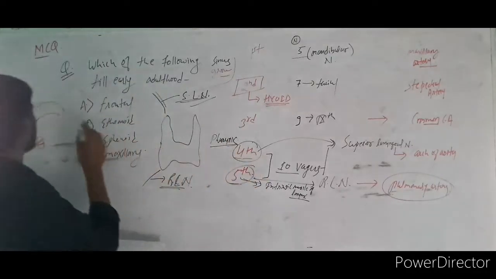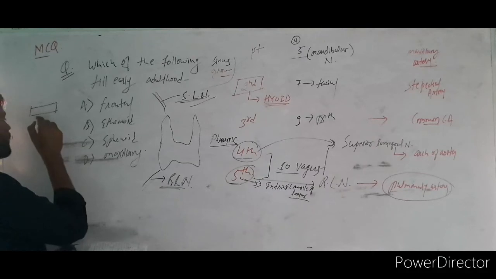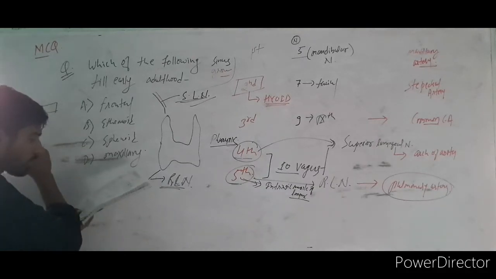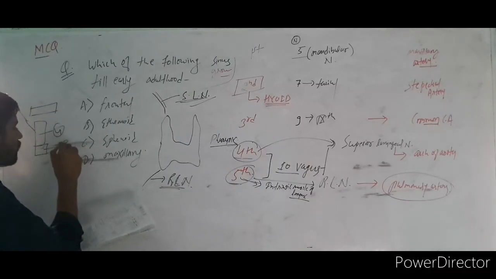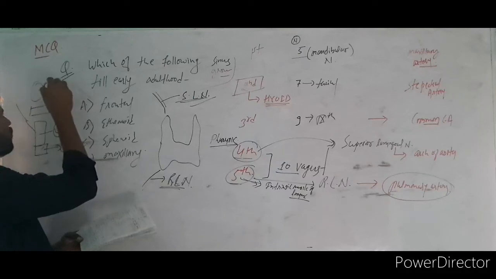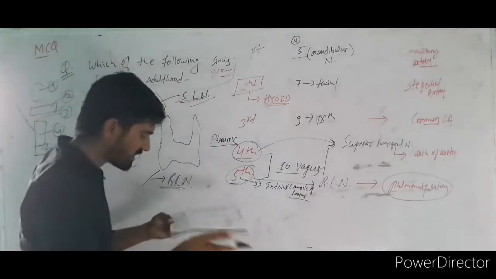Now make one rough diagram. Hyoid is here, second. After that, stylopharyngeus. Pharynx is here, so this is the fourth pharyngeal arch. Larynx is somewhat here, so this is the fifth. And here is the first, here is the second, and here is the third. This is how you have to remember the things, right?